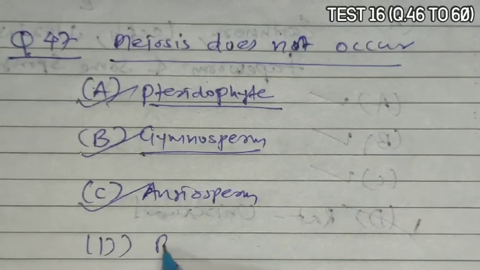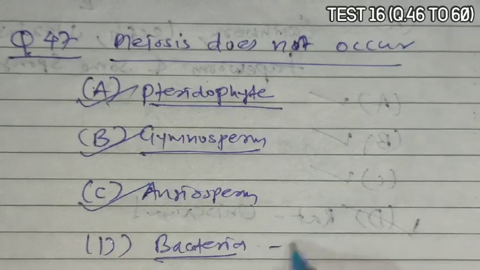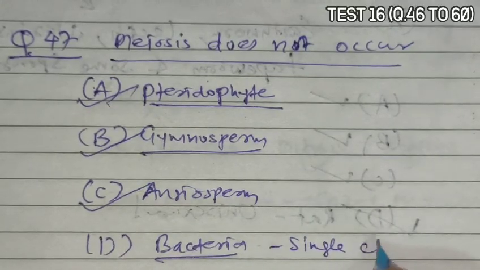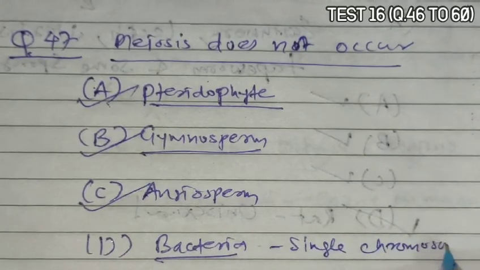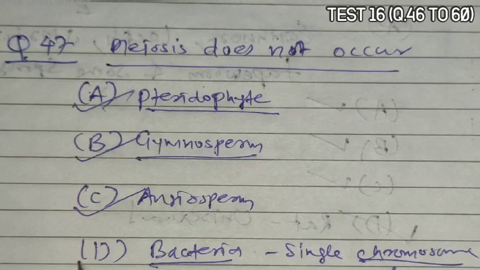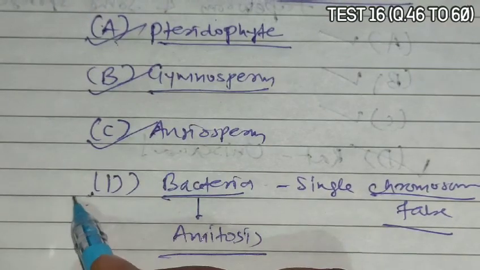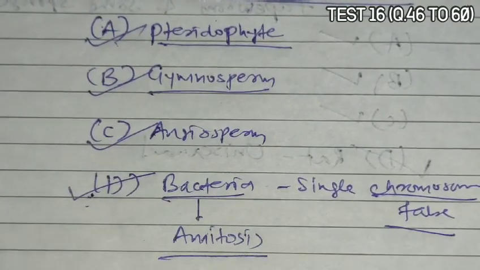Now option D is bacteria. Bacteria have a single chromosome, and that is a false chromosome. Now this single chromosome is equivalent to one chromosome, so it becomes haploid. So they cannot undergo meiosis, they only perform binary fission, or actually amitosis. Bacteria show which one? Amitosis. So they cannot show meiosis. So D is the correct answer.